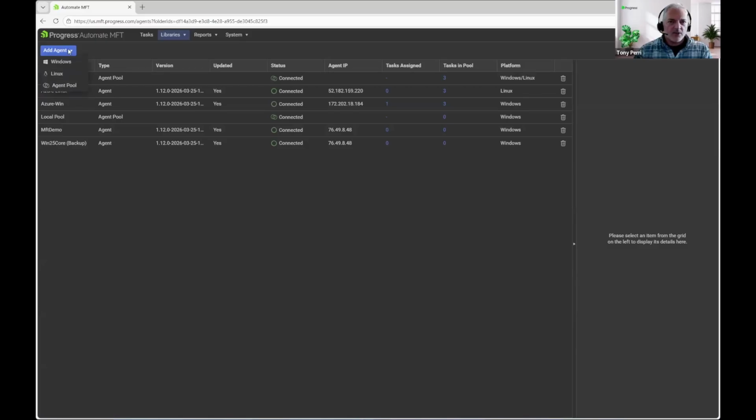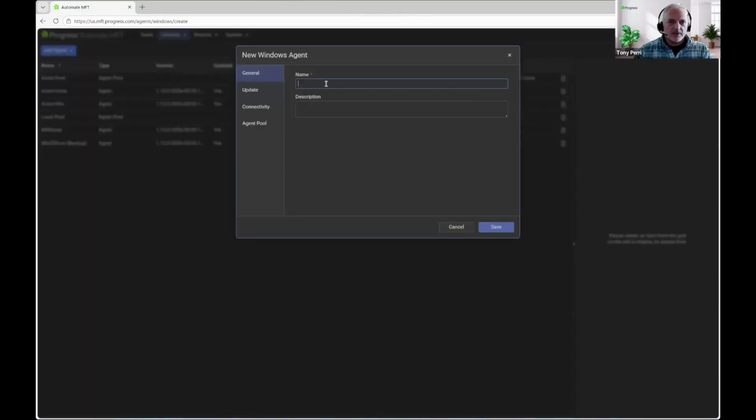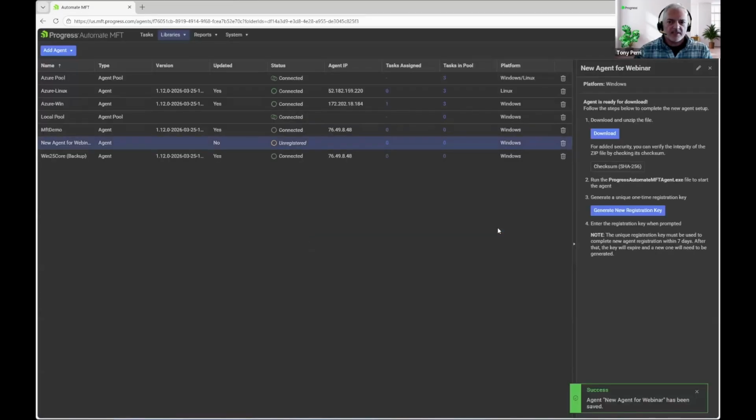Basically, if you need to add a new agent, let's say you want to deploy a new Windows agent somewhere, you can just go in here, click new agent, just give it a name. Here's those settings I touched on earlier where you can change the behavior for when that agent will update. And here, if you know right away that you want to add it into a pool, you can select a pool. Otherwise, just leave that and click on save.